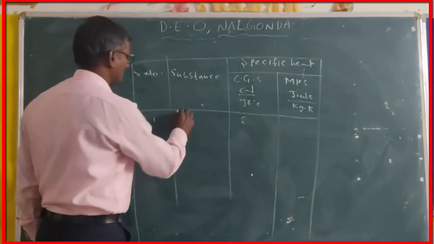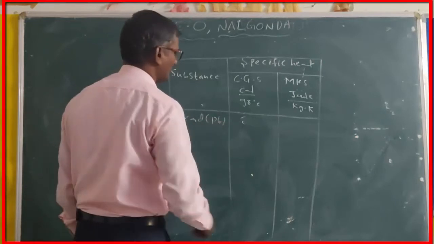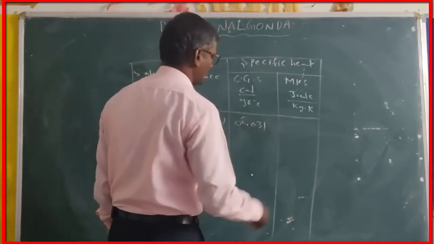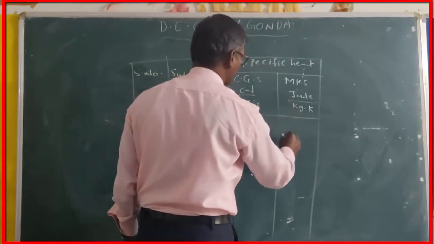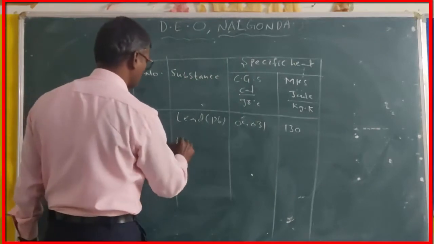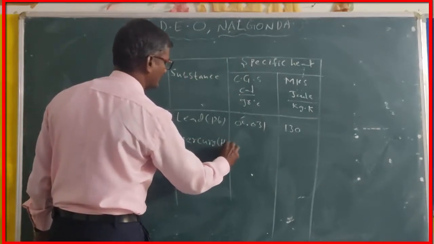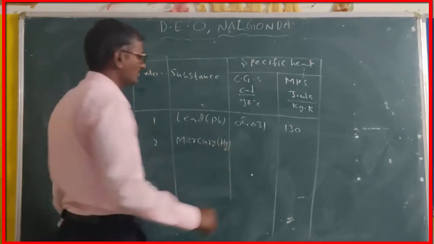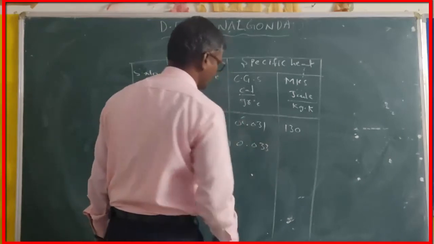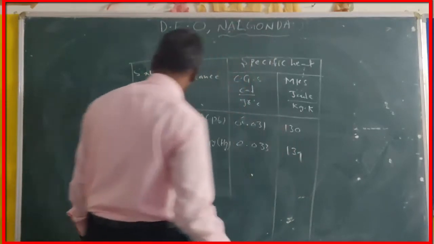First one is lead, that is Pb: 0.031 in CGS, and in MKS it is 130. Number 2 is mercury, symbol Hg: 0.033, and 139.